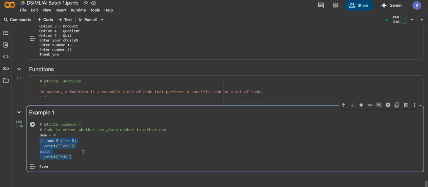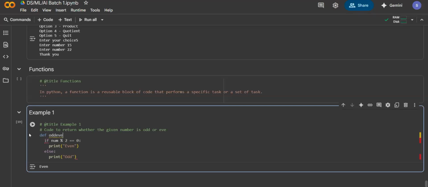So this particular program that you have written just now, you are saving somewhere, just like you saved this DSML AI batch 1 in Google Drive. Let's say I will be saving this particular file inside one function name. Now this is a file name we call it, but this is a function. So let's put this entire code inside a function. First of all, I'll give an indent, and here we'll create a function. To create a function, you mention def. Def means we are defining a function. Now here I'll mention the function name as odd_even.